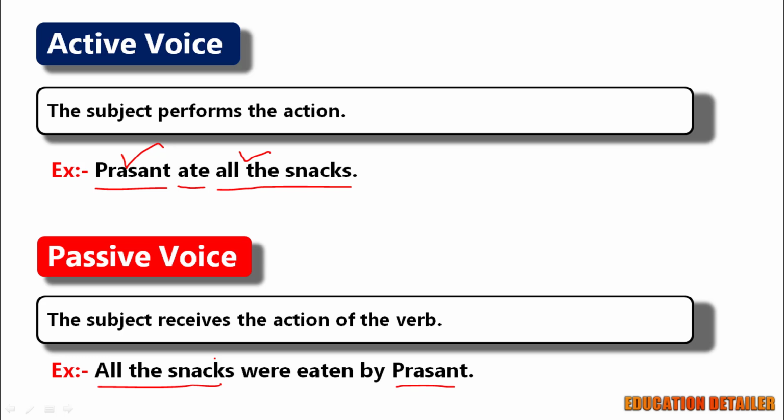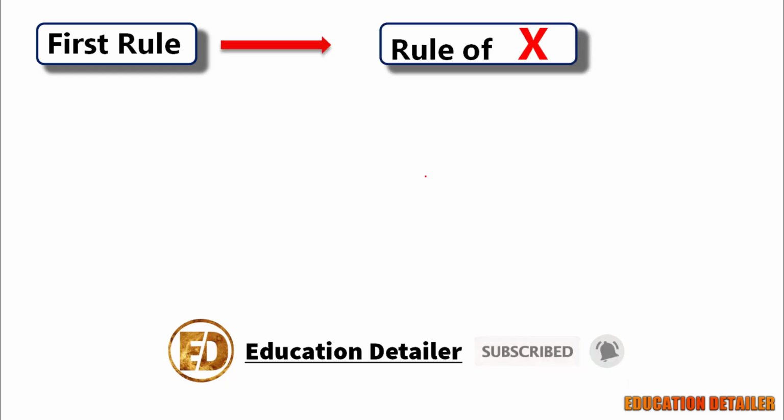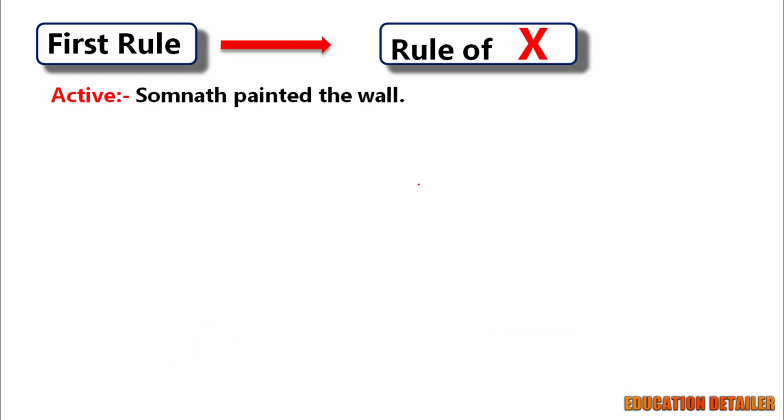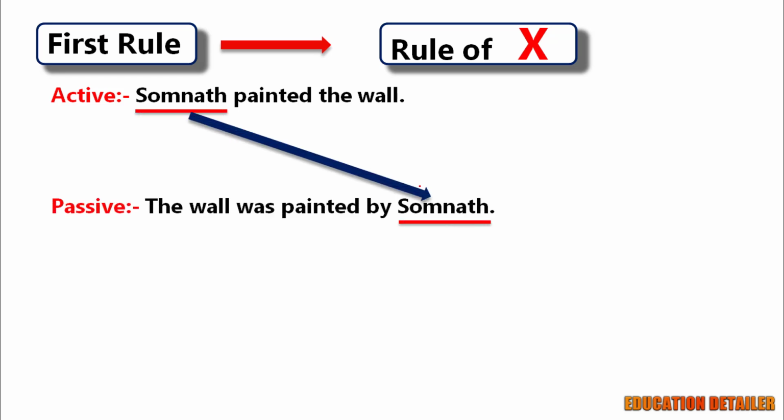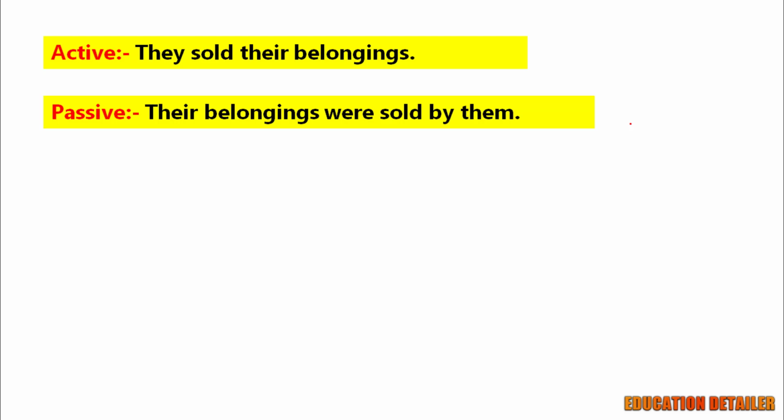Now let me tell you how it is done. The first rule is the rule of X. Somnath painted the wall. The subject becomes the object and the object becomes the subject. The wall was painted by Somnath. Simple. They sold their belongings. Active. The passive is: their belongings were sold by them.